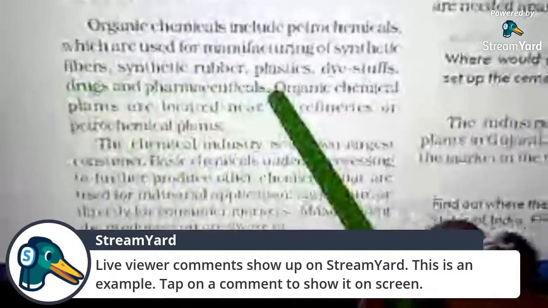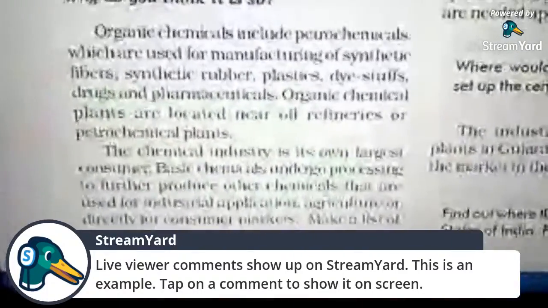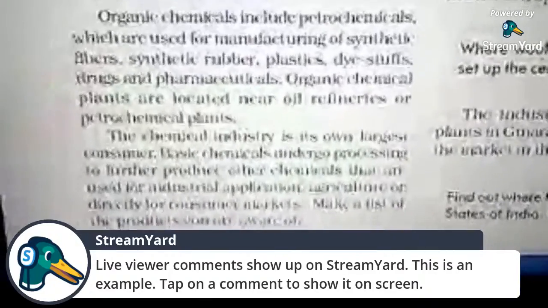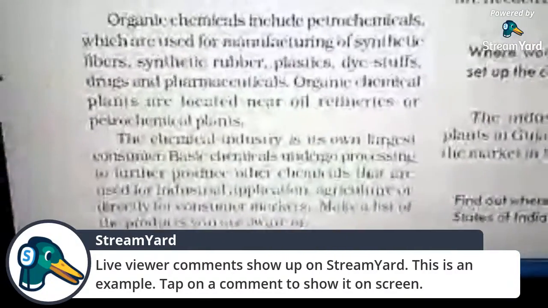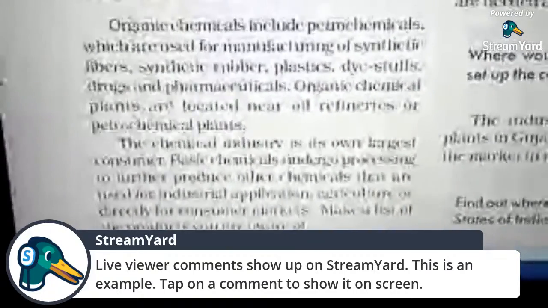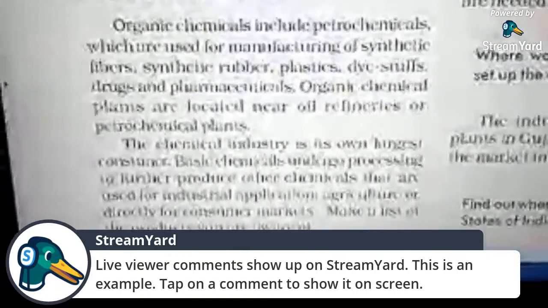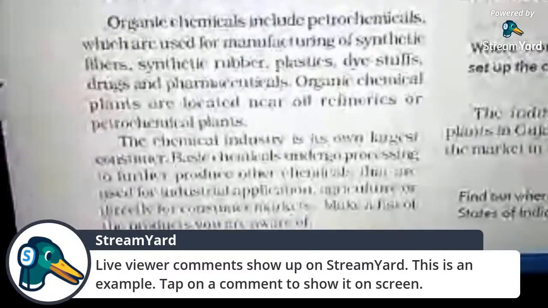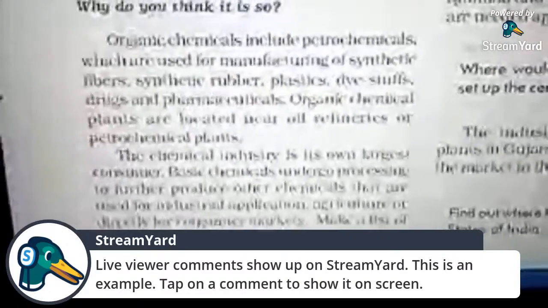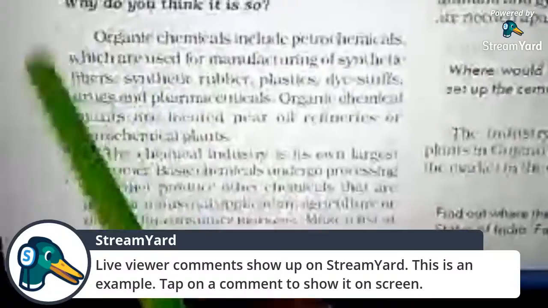In the medical sector we are also using organic chemicals, as well as organic chemicals as preservatives for our foods. You will see we are using preservatives for our foods or for different things. So these types of preservatives also come under organic chemicals.